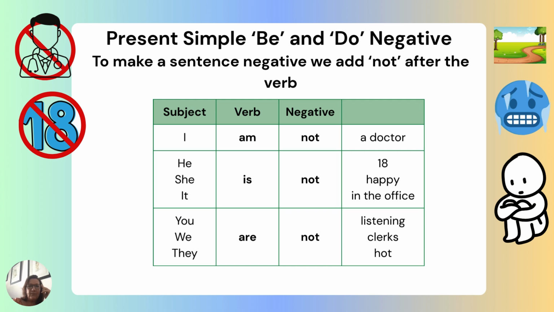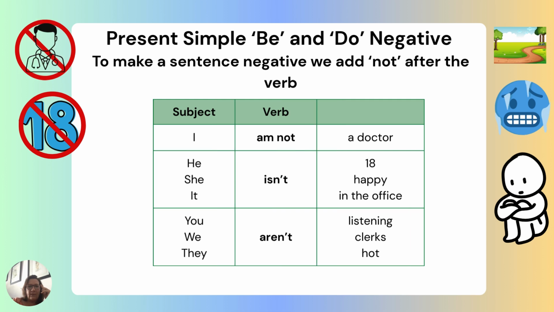So here we put not after the verb. Say, I am not a doctor. He is not 18. She is not happy. It is not in the office. You are not listening. We are not clerks. They are not hot.